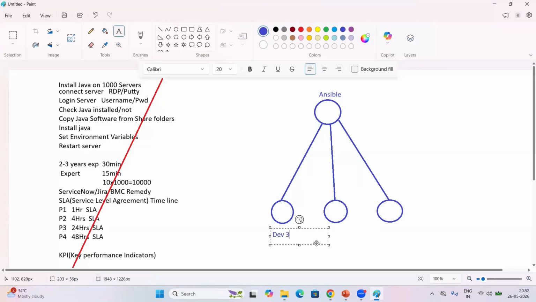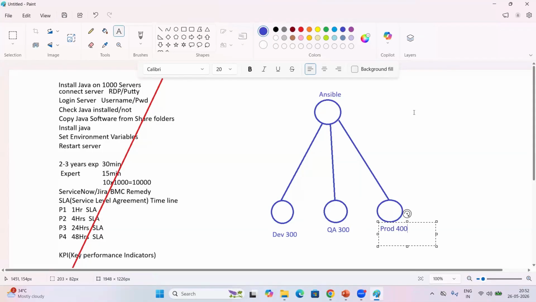Development servers, we have 300. QA servers, we have 300. Prod servers, we have 400. So on these 1,000 servers, I want to deploy Java, right?